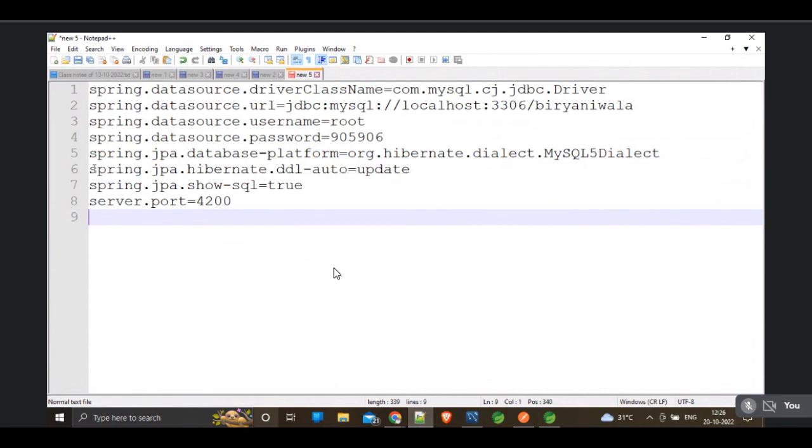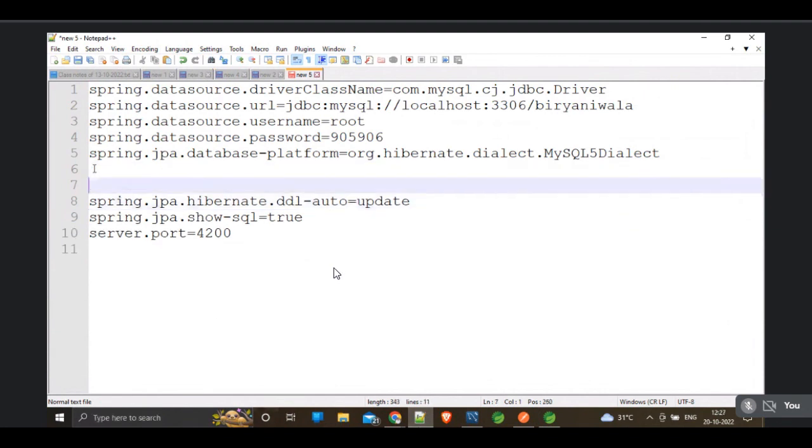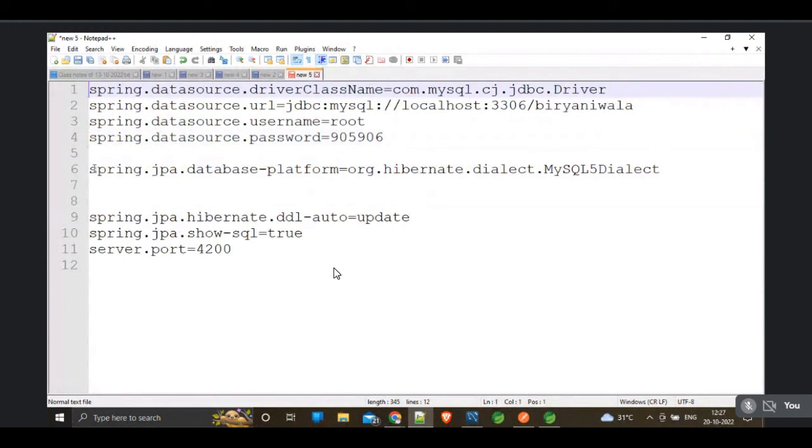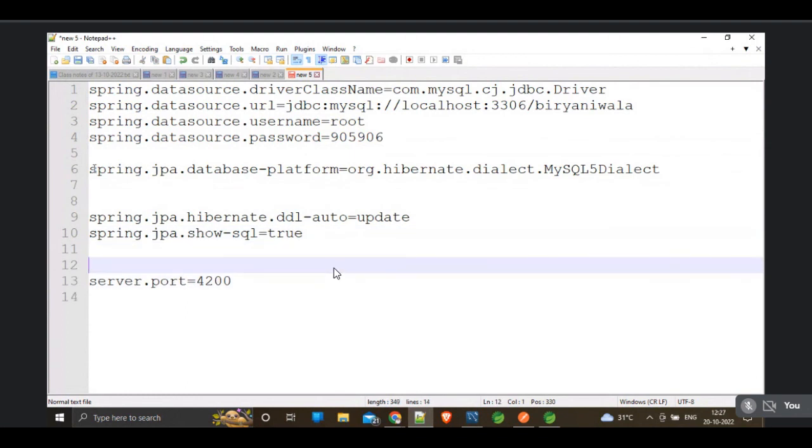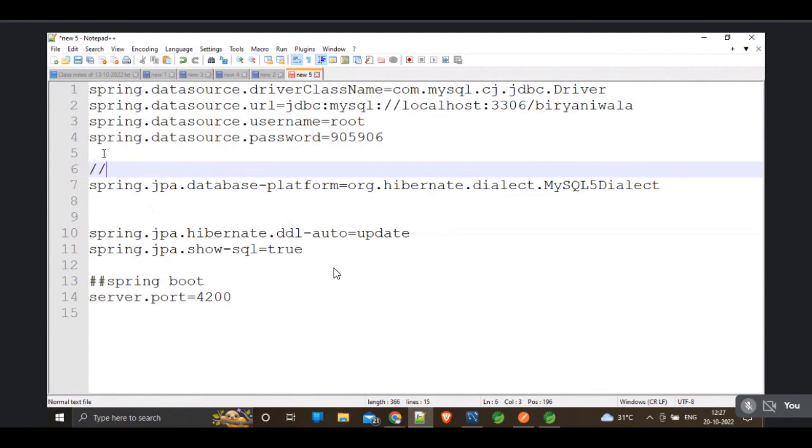These three are optional, guys. These five are important. Of the five, these four are the database properties, and this is the JPA property, and these are also JPA properties but optional. And this one is a Spring Boot property.